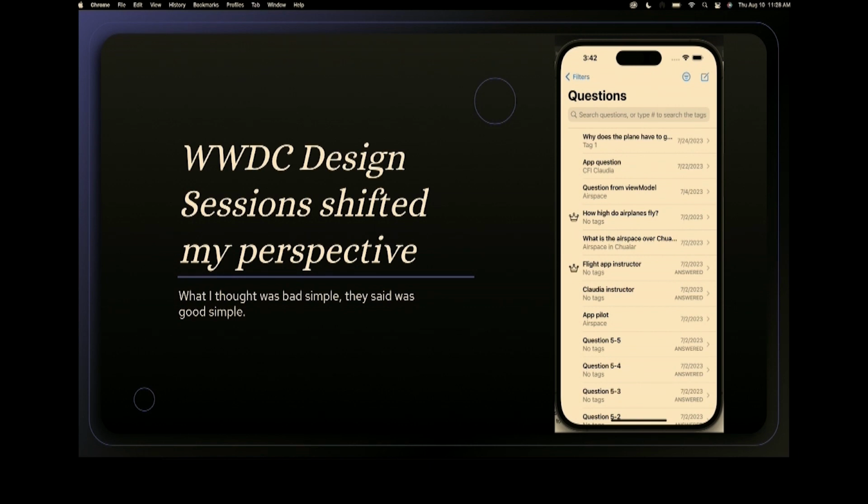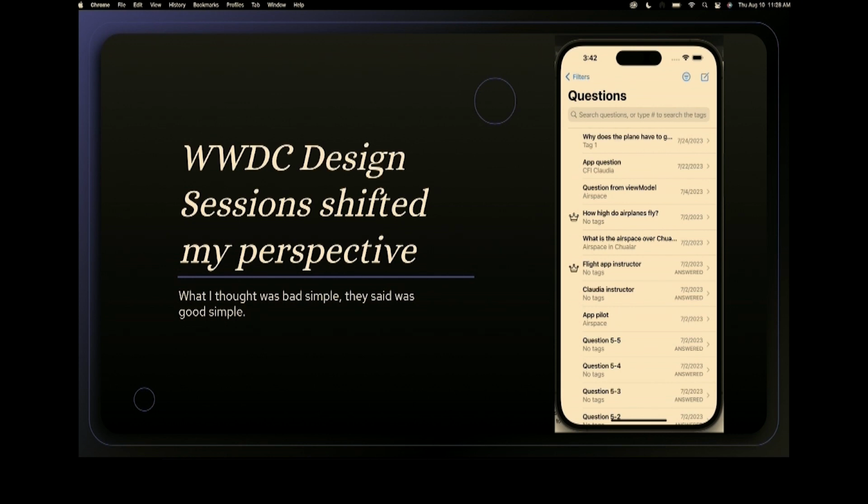And the first thing they said was, it's simple. I kind of took that as a negative thing. I was like, simple? Yeah, it's simple. I just started building it. She's like, no, no, no, no, no. By simple, I mean, it's a good thing. It's a good thing to have a simple app. Simple is good.